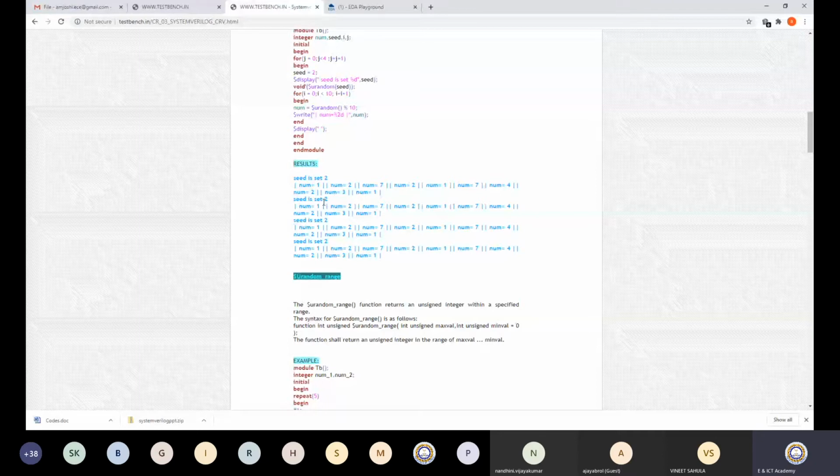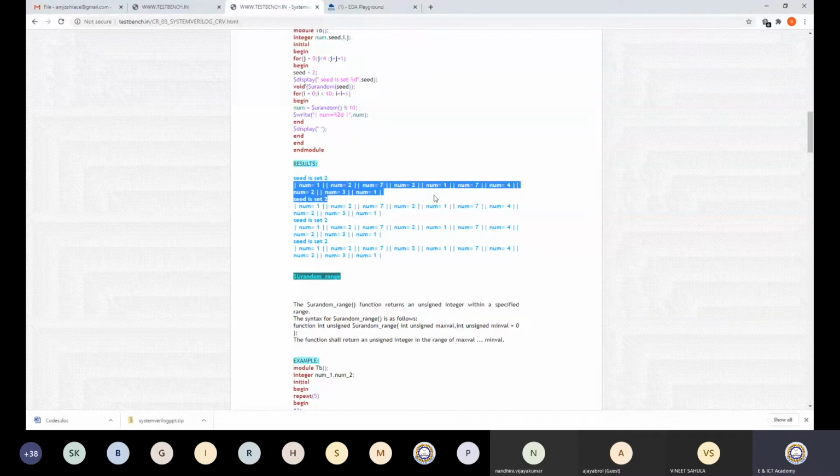Here I have used $urandom modulo 10, so values will be generated only up to 9, not more than 9, because of this modulo function. But once I fix the seed as 2, in this example you can change this value from 2 to 3 and observe. For 2, first observe that you will get the same sequence. Try to change this from 2 to 3, and you will observe that the sequence changes.